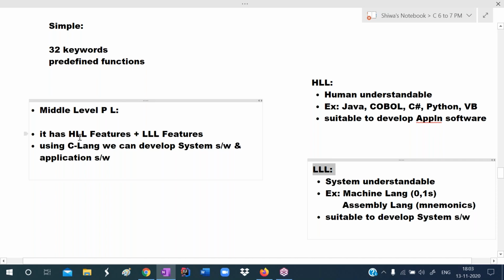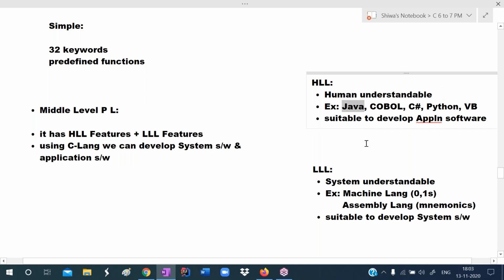But the C language has both high level language features and low level language features. It can directly communicate with the hardware and it is programmer friendly. Using C language, we can develop system software as well as application software, both. Using Java, we can develop application software only. We cannot develop system software. So that's why the C language is called middle level programming language.